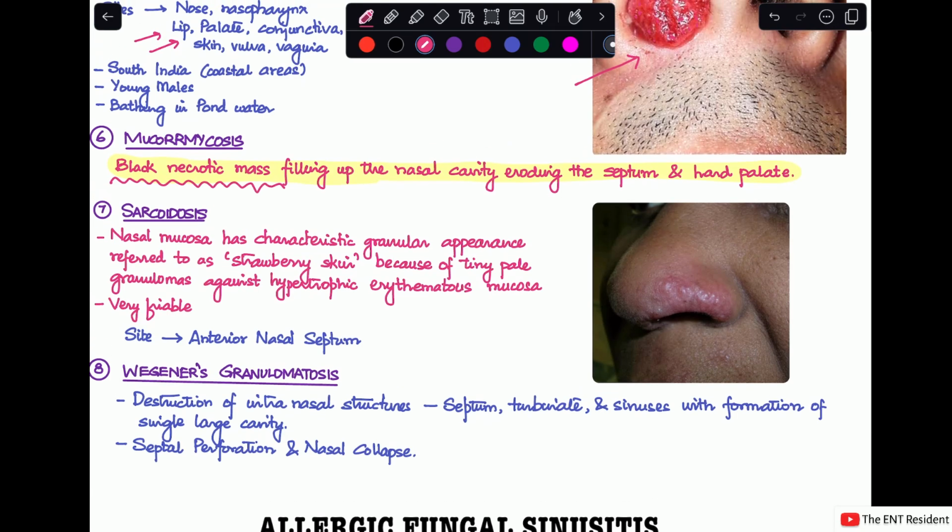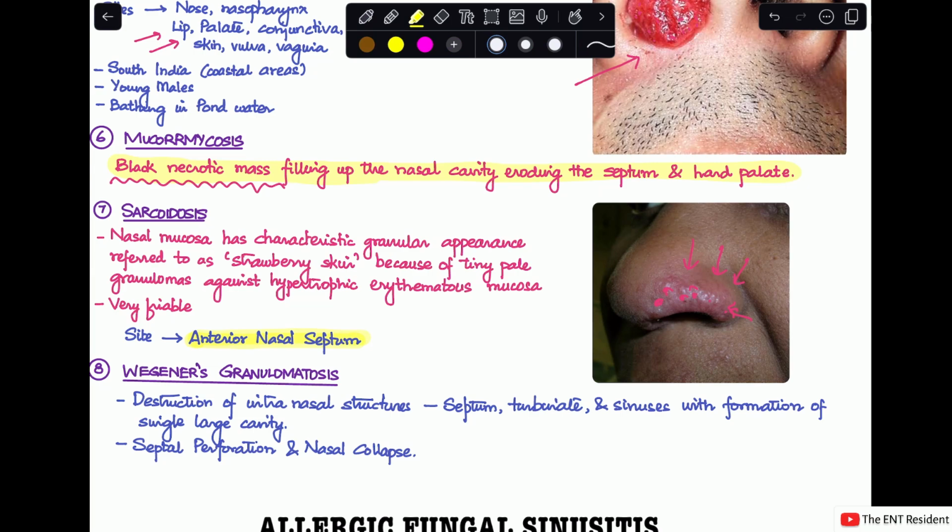In sarcoidosis, what you see has a strawberry skin-like appearance. You can see in the image over here, there is a granular appearance with small erythematous mucosa. This is outside the nose, but it is a similar appearance to what you'll see within the nasal mucosa. It has a characteristic granular appearance, referred to as strawberry skin because of the tiny pale granulomas against a hypertrophic erythematous mucosa. And this is usually very friable, and the common site over here is the anterior nasal septum.